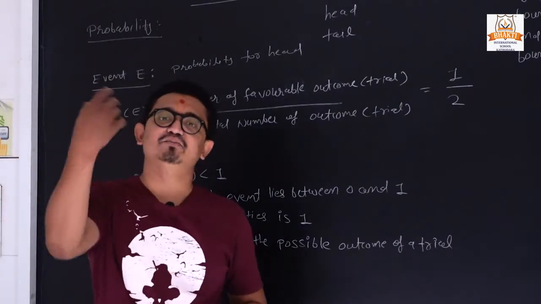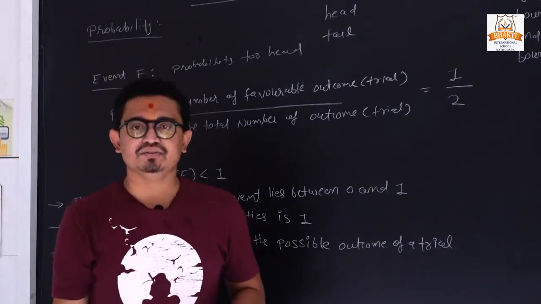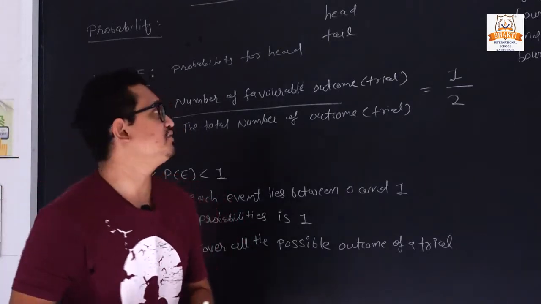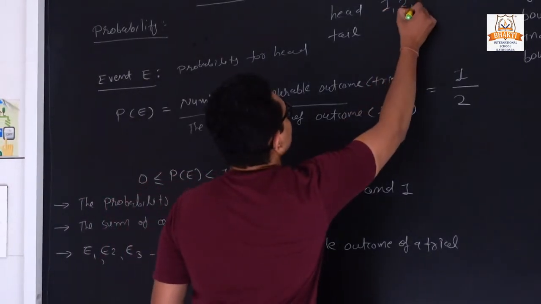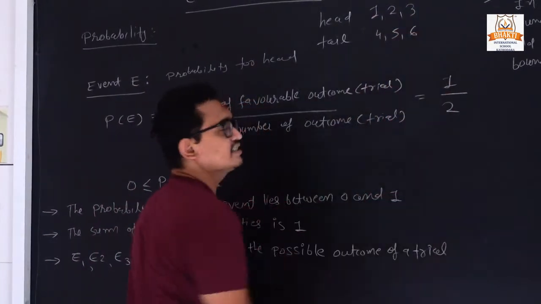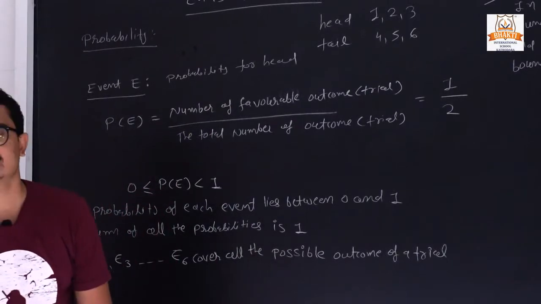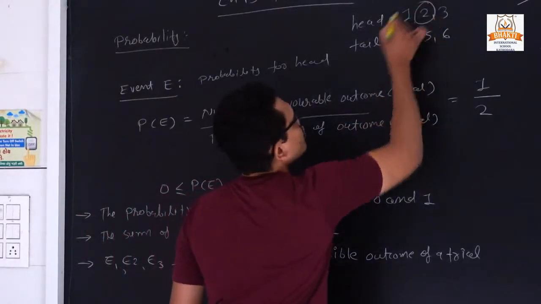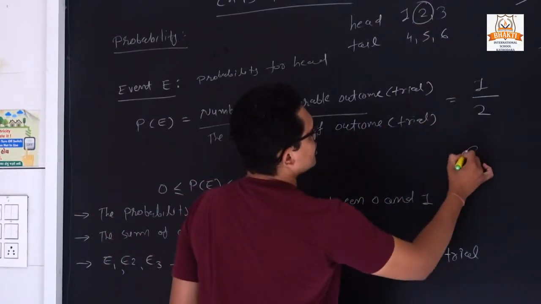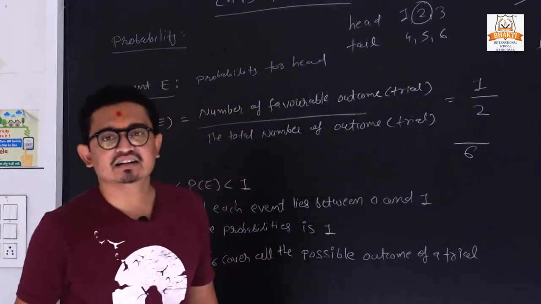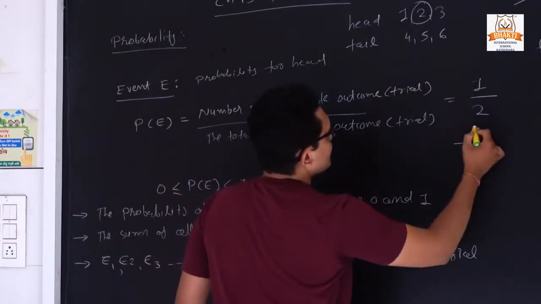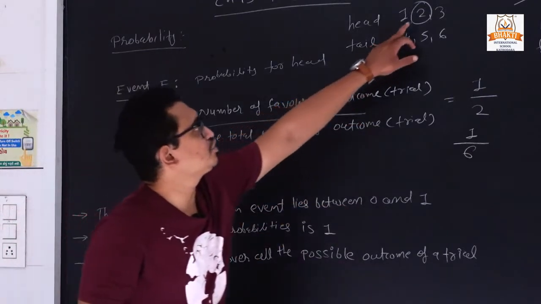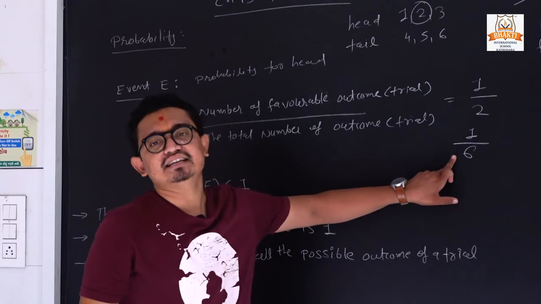Suppose we take one more example. If you see the dice, clear? If I am throwing a dice, we have total outcomes 1, 2, 3, 4, 5 and 6. We have a total of 6 outcomes. Suppose I want to find the probability of getting a 2. How can we find it? Total outcomes is 6 and the possibility of 2 is only 1. So the probability of getting a 2 is 1 by 6.